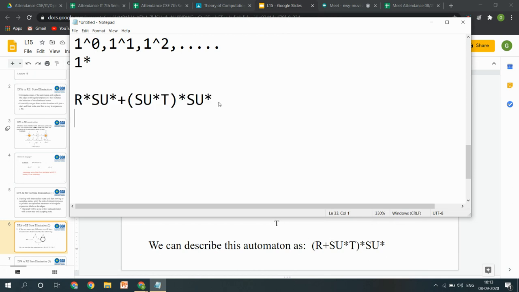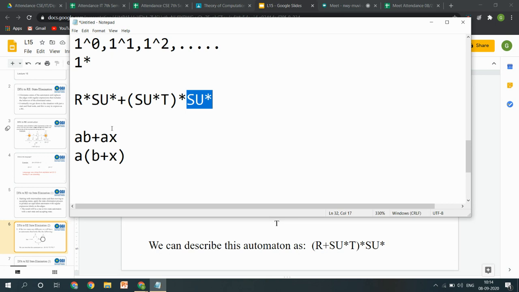Just as we take it in this form, that if I am having AB plus AX, in this case I can take A common and write it in the form of B plus X. Just this thing has been done here, that you have S U star common. You can just take this outside of the parenthesis and write the whole of this inside the brackets.